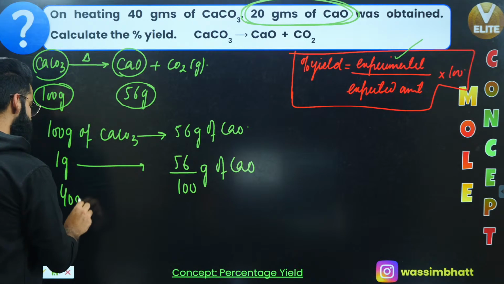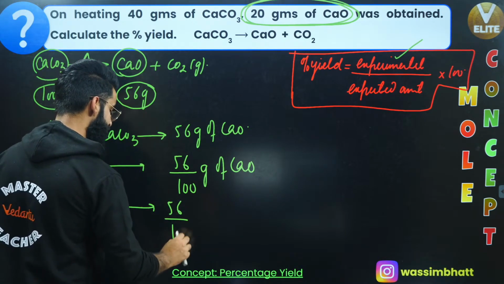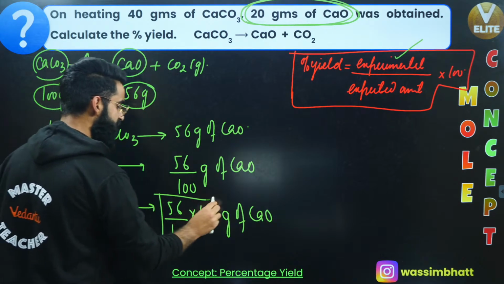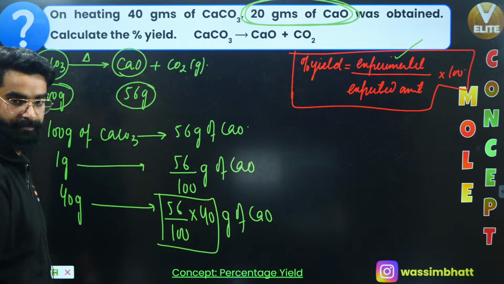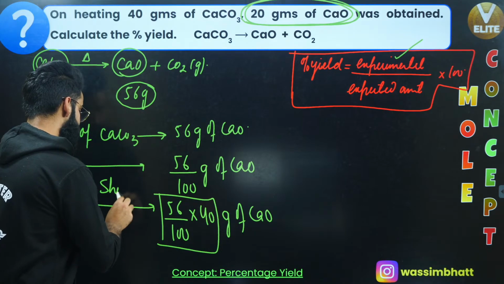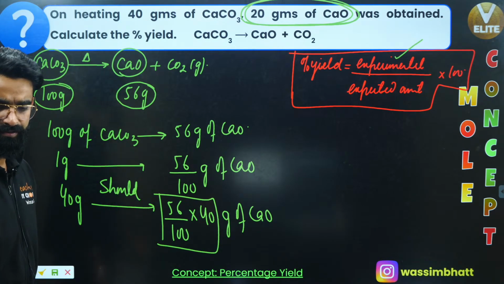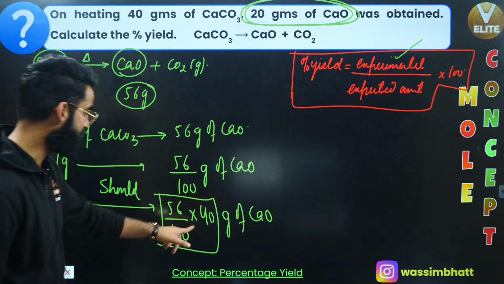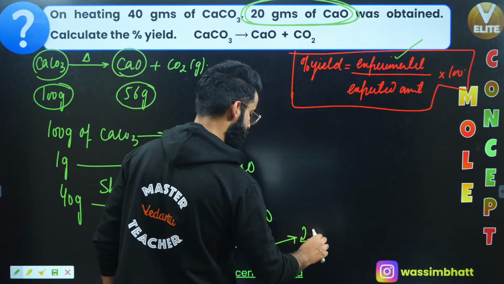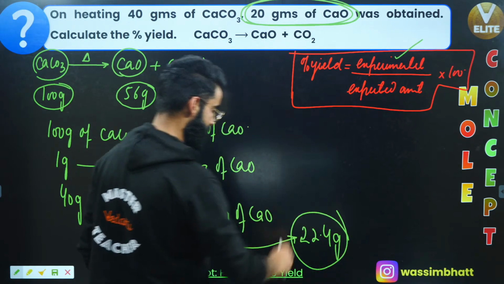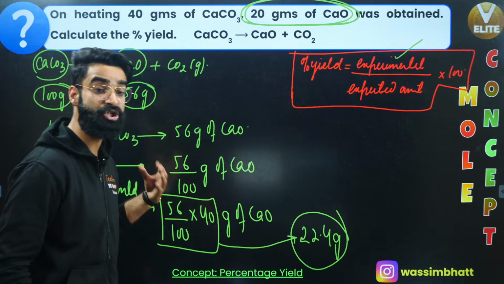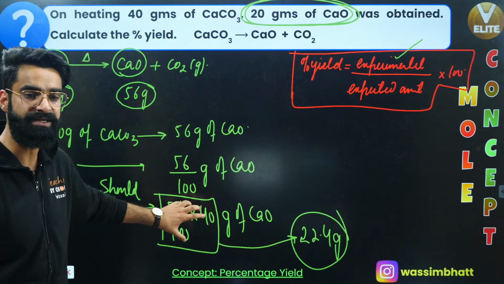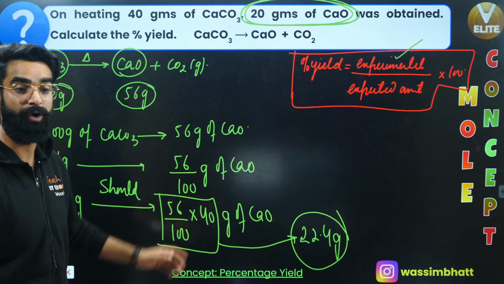So 40 grams of calcium carbonate should produce 56 divided by 100 multiplied by 40 grams of calcium oxide. I'm using the term should get produced, because these many grams of calcium oxide should get produced from the stoichiometry. If you solve this value, it will be something like 22.4. So from the stoichiometry, 22.4 grams of calcium oxide should get produced. This is the expected amount of calcium oxide which should have formed as per the reaction.